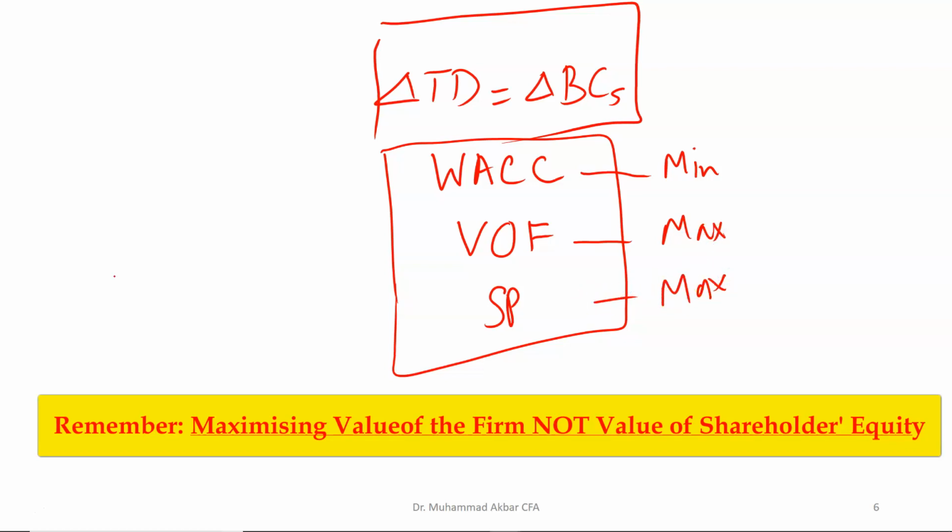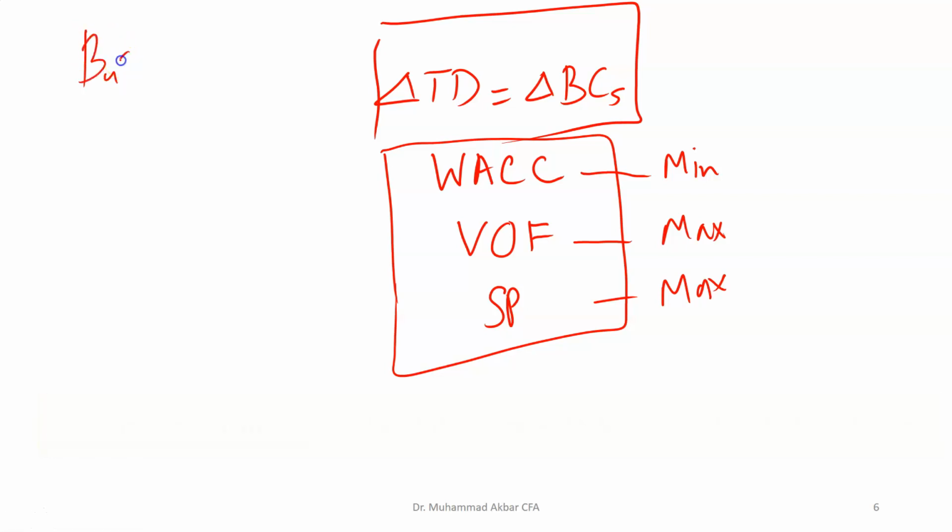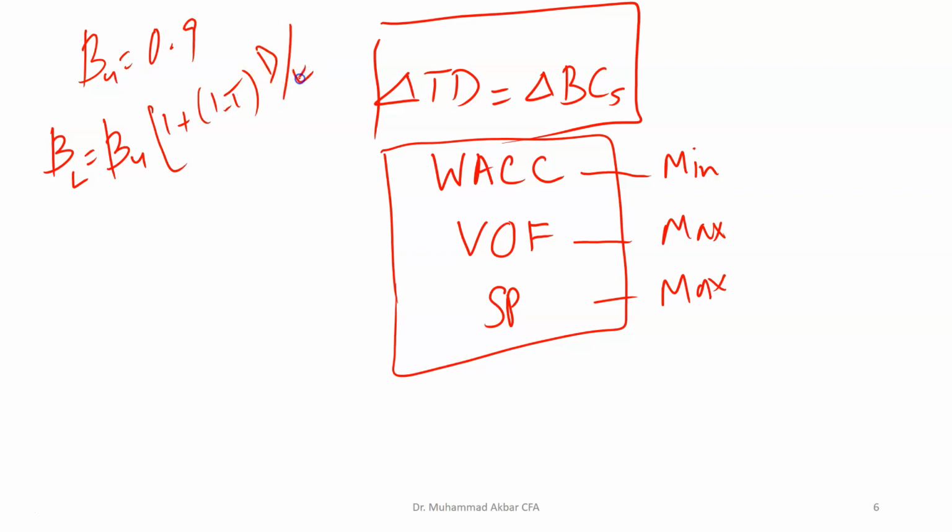We are given the unleveraged beta of the firm to be equal to 0.9. To calculate the leveraged beta, we will be using the Hamada equation, which is given as: the beta of the leveraged firm is equal to the beta of the unleveraged firm times (1 plus (1 minus the tax rate) times debt divided by equity).